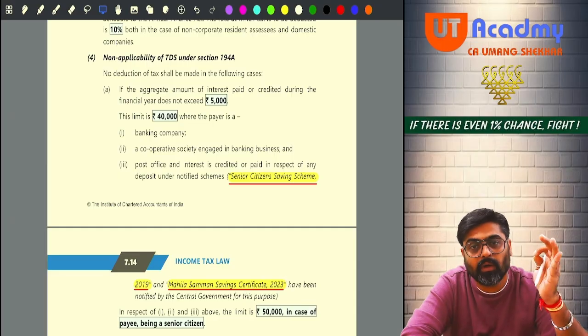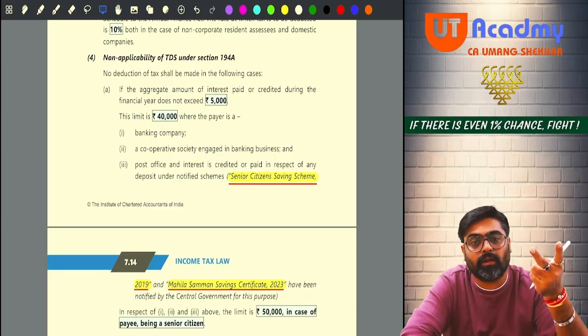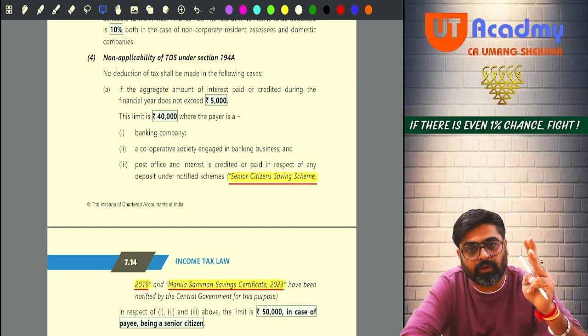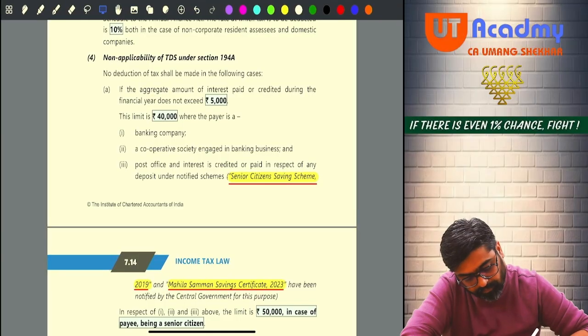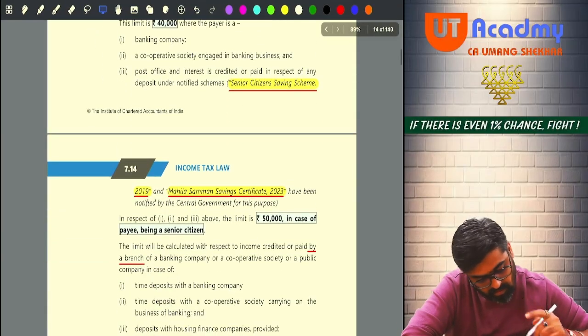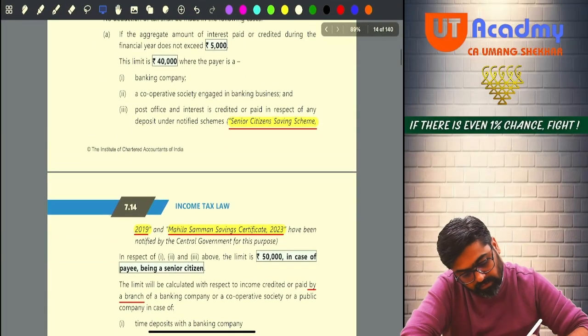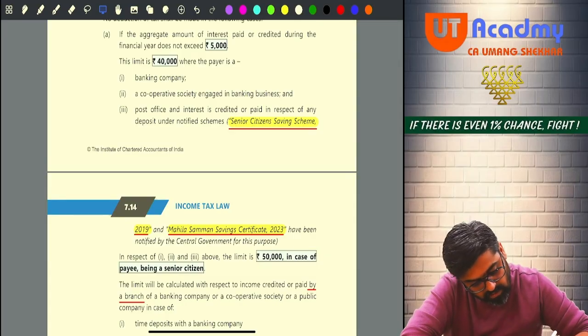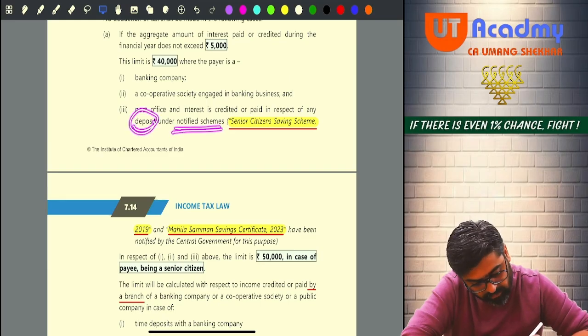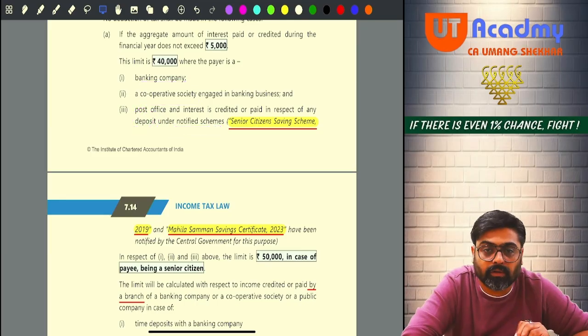So if with a banking company, cooperative bank or any post office you are keeping time deposits, the limit is 40,000, where the payer is in respect of any deposits under a notified scheme, or a banking company or cooperative bank on time deposits.